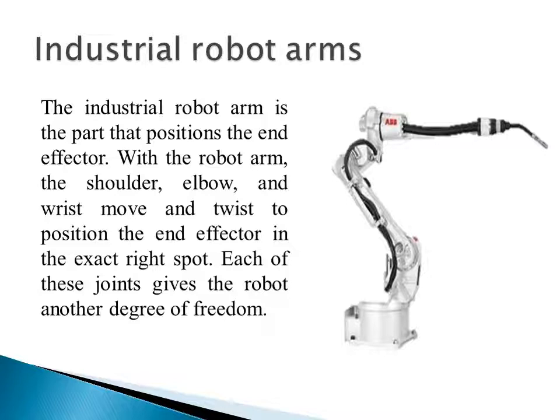With the robot arm, the shoulder, elbow and wrist move and twist to position the end effector in exactly the right spot. Whatever target point you decide, your robot should reach the target point and do its work. Each of these joints gives the robot another degree of freedom. When you increase the number of joints, you increase the flexibility of the mechanism. It means you increase the degrees of freedom of the mechanism.